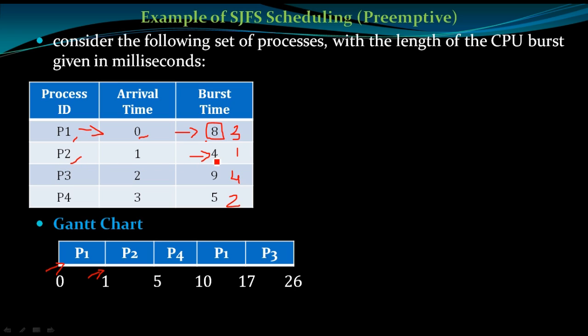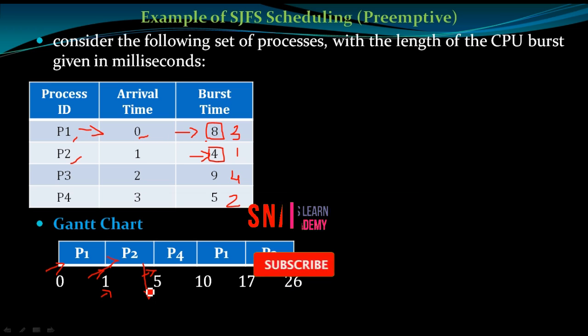We have to choose the shortest one, so the shortest is P2, and P2 will occupy the CPU. P2's entry point is 1 millisecond. It completes 4 millisecond of execution, so 4 plus 1, at the 5th millisecond it exits. It completes its task and comes out of the CPU.